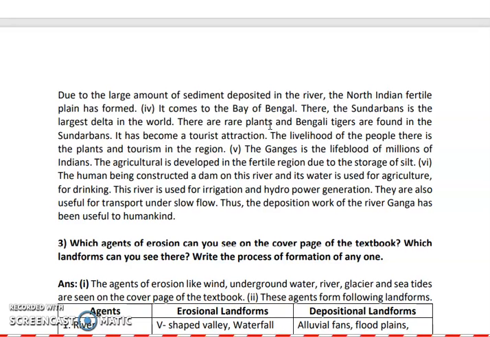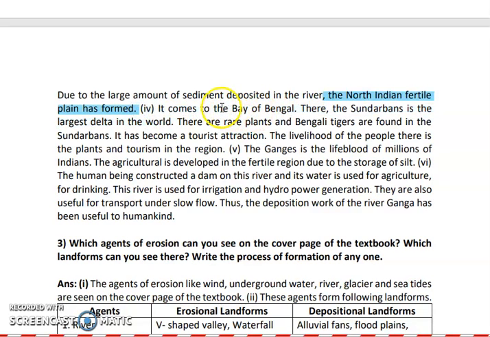Due to the large amount of sediment deposited by the river, the North Indian plain is totally fertile. Okay. So it comes to the Bay of Bengal. There is the Sundarbans, the largest delta of the world. There are rare plants and mangrove trees that are found in the Sundarbans. It has become a tourist attraction. The livelihood of the people living there is totally dependent on tourism. So Ganga is the life and blood of various Indians.